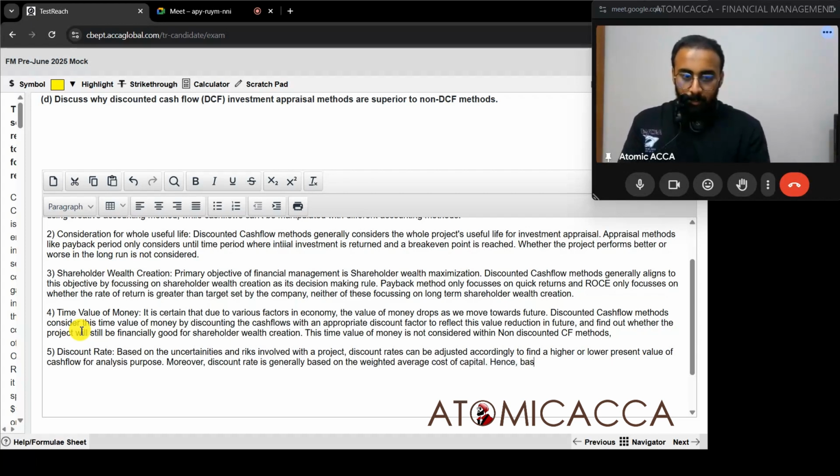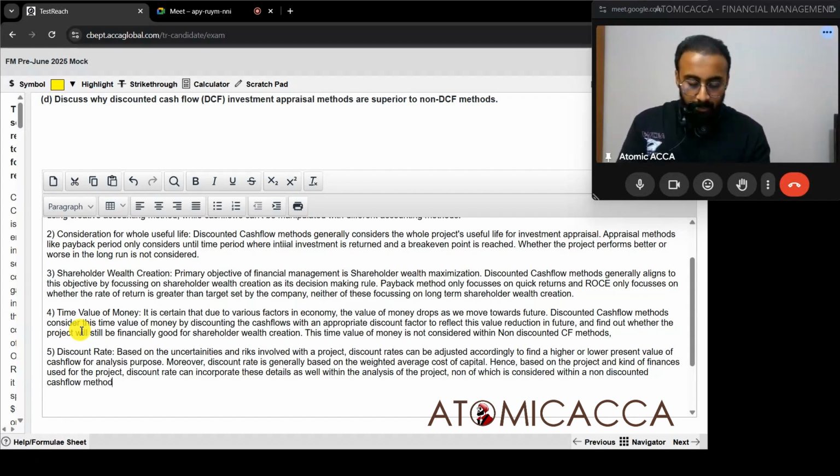Hence, based on the project and the kind of finances used for the project, discount rate can incorporate these details as well within the analysis of the project, none of which is considered within a non-discounted cash flow method.